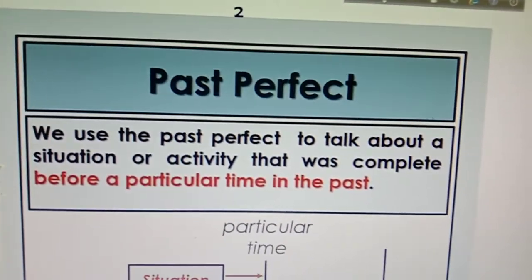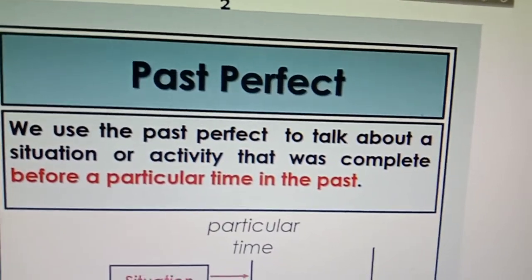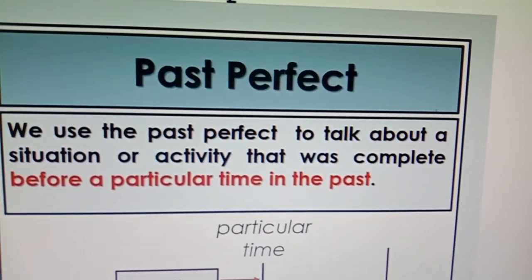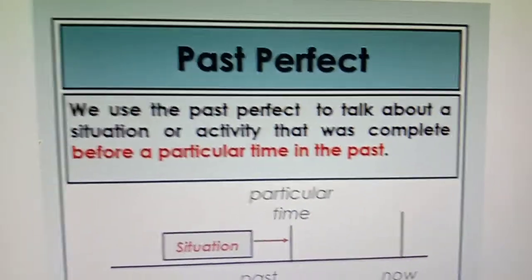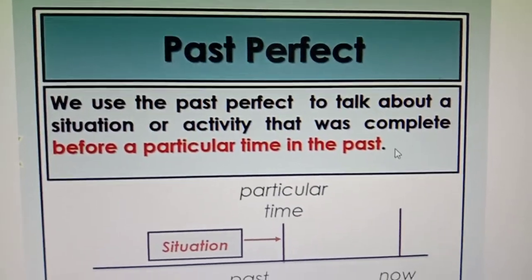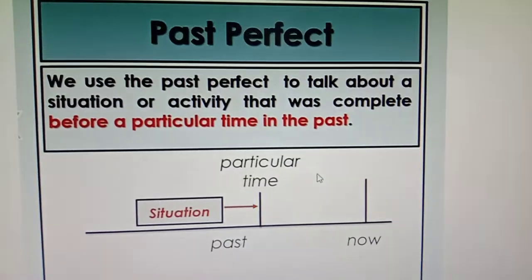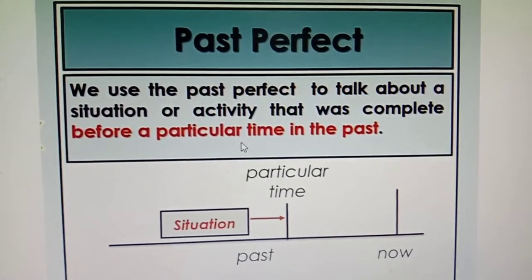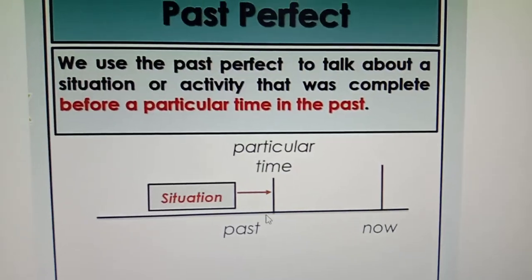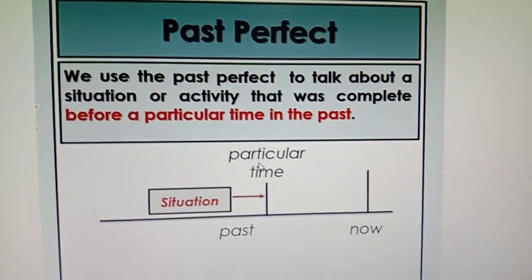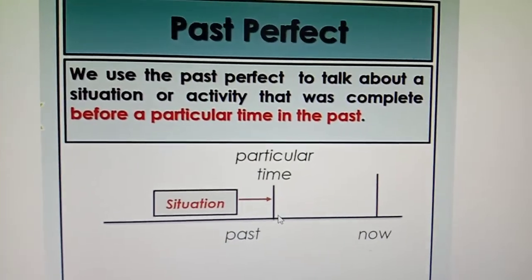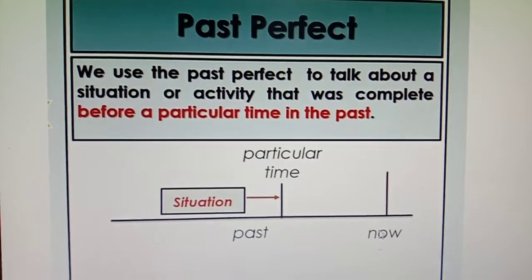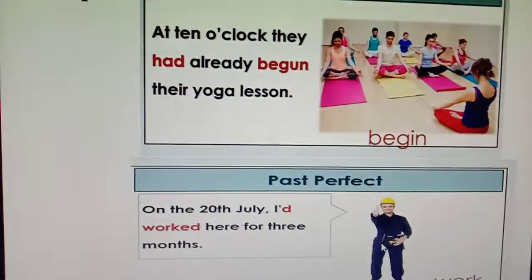Past perfect. We use the past perfect to talk about a situation or activity that was complete before a particular time in the past. So that means there would be a particular time in the past, and if any work was finished by a particular time in the past, you have to use the past perfect tense.